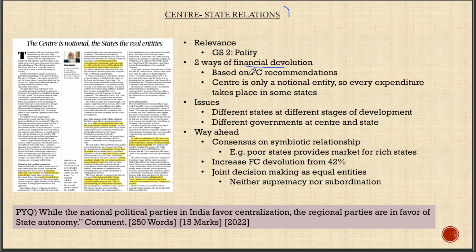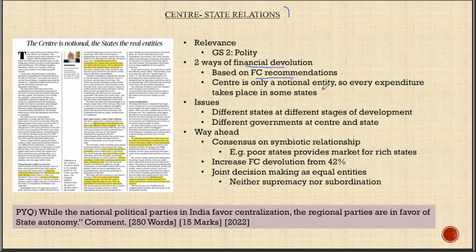The first way is the Finance Commission recommendations. So a Finance Commission is a constitutional body that is constituted every 5 years, and they are a recommendatory body that will recommend the amount of money that has to be devolved from the central pool of taxes. They also give recommendations for granting aids as well. Based on that, the central government will devolve the funds.